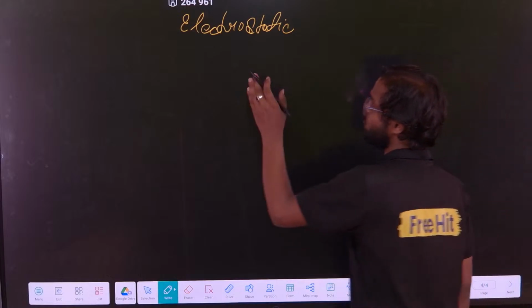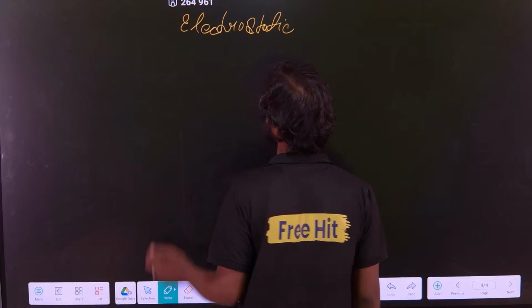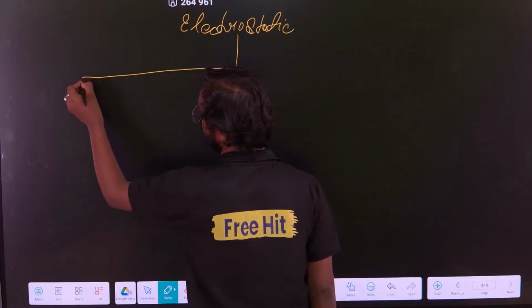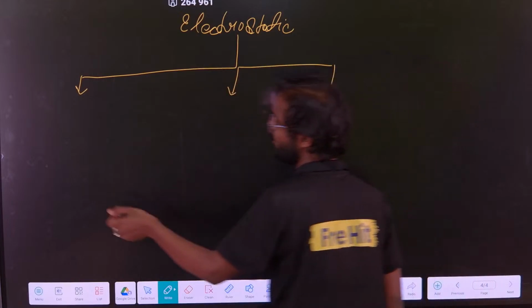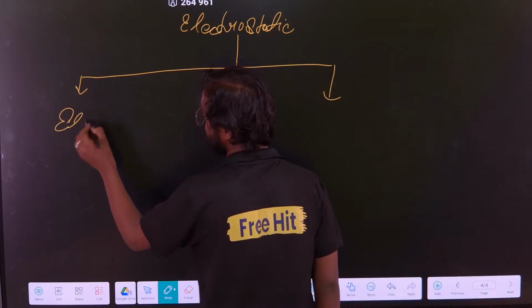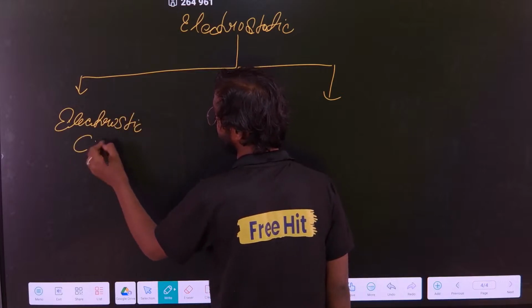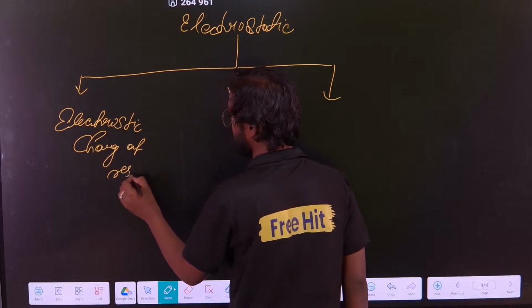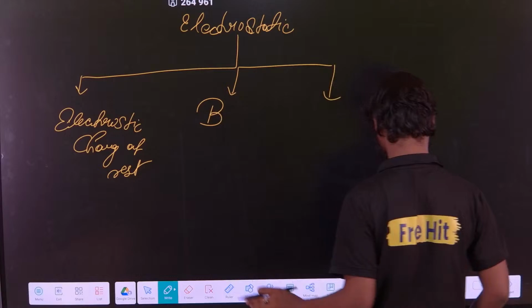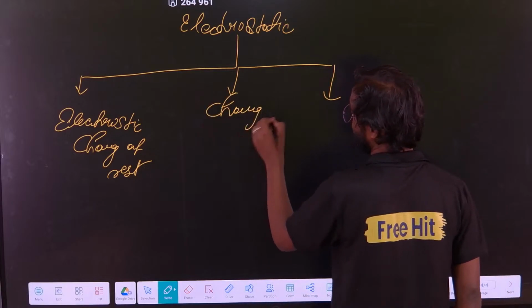Clear? So in electrostatics we will have 3 parts. This is just to give you the idea. First is the electrostatics base. Electrostatics means charge at rest. Second, we will study the charge in motion, charge with motion.